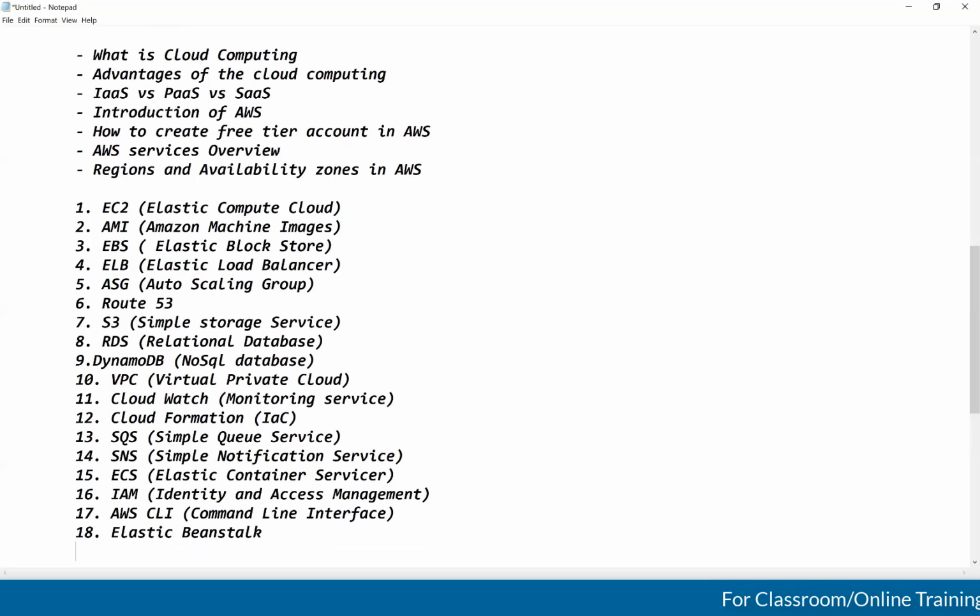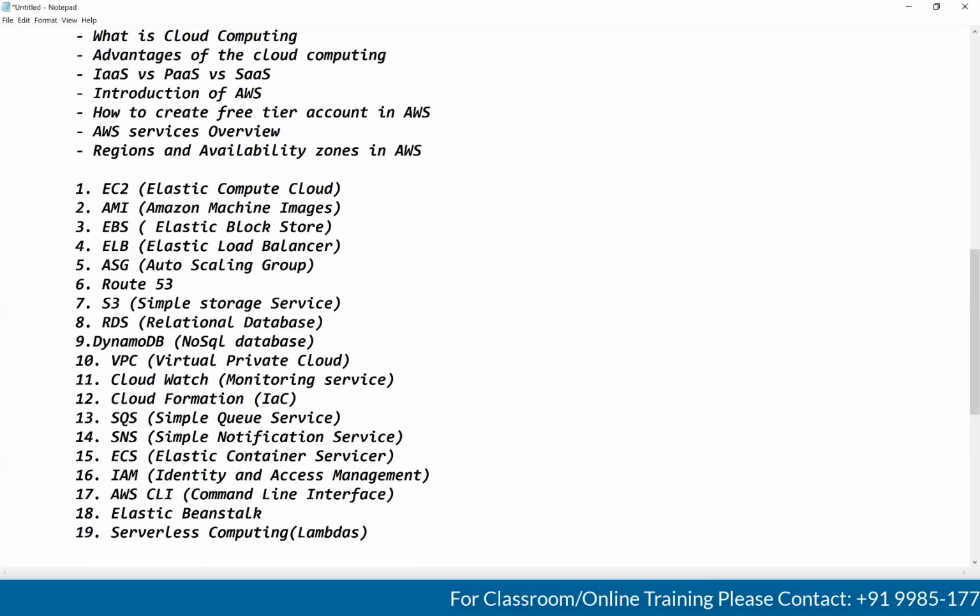Next, we will talk about serverless computing. Serverless computing means Lambdas. Lambdas we will discuss as serverless computing.